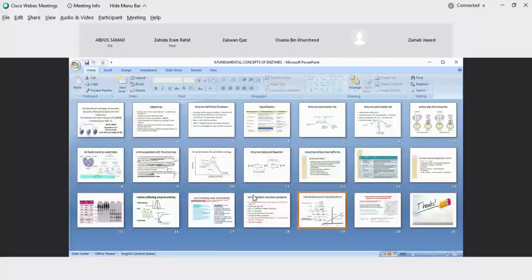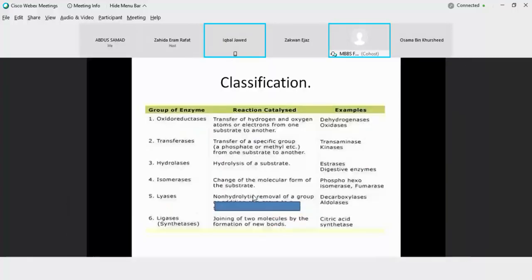Anything else? Thank you, ma'am. Ma'am, in the classification of enzymes, there is oxidoreductase, transferase, hydrolase, lyase, isomerase, ligase, or are the last three in a different order, ma'am? There is confusion. Yeah. Oxidoreductases, transferases, hydrolases, isomerases, lyases and ligases.